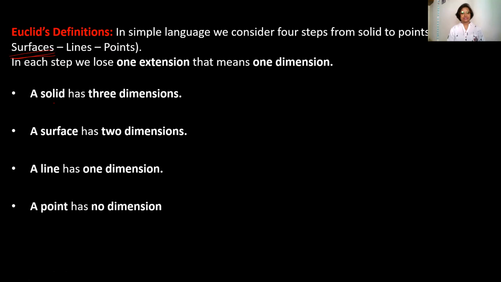In each step, we lose one extension or one dimension. A solid has 3 dimensions. Suppose I have made one solid shape. It has length, height, and breadth. So this is the 3D form, 3 dimensional form.